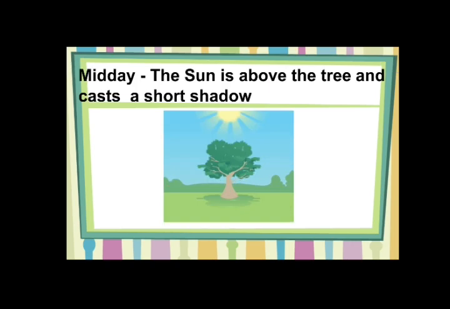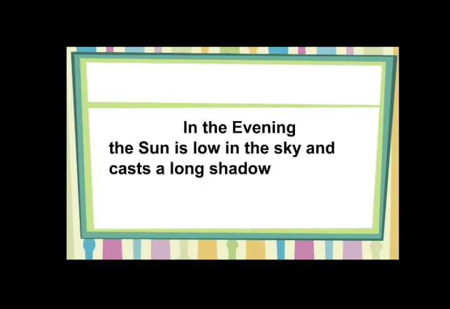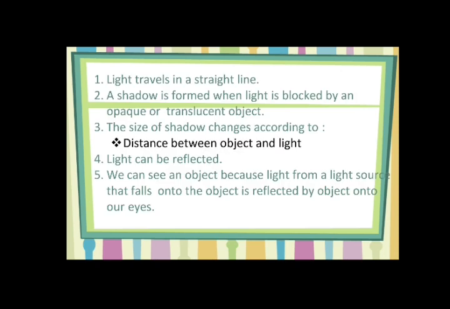What happens at noon? The sun is directly above your head. So your shadow will be very short. And what happens in the evening? Again, during the sunset, the distance between you and the sun will be longer, and hence the shadow will be long in size. So this is just a summary of what we saw today, my dear children.